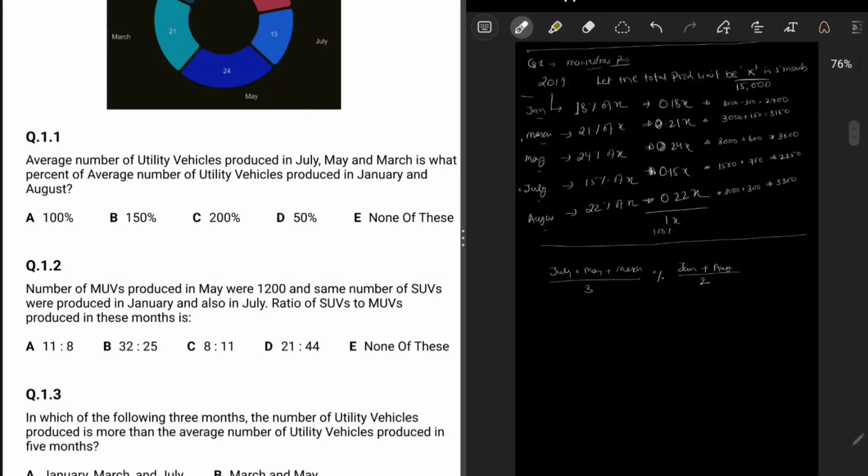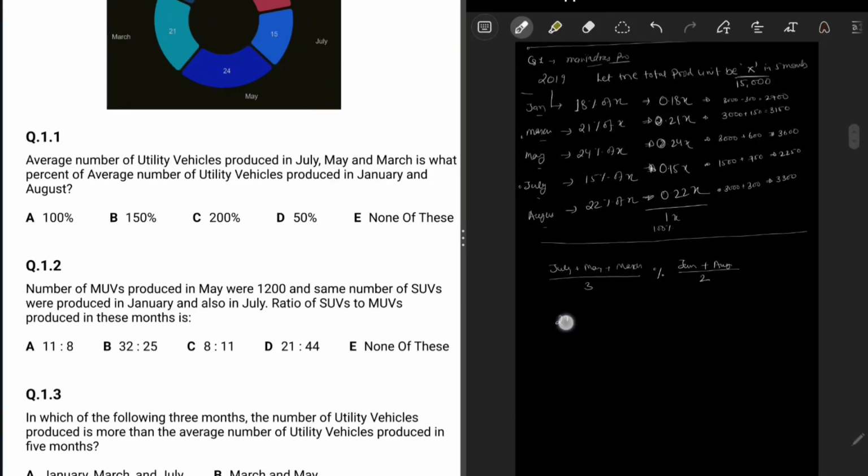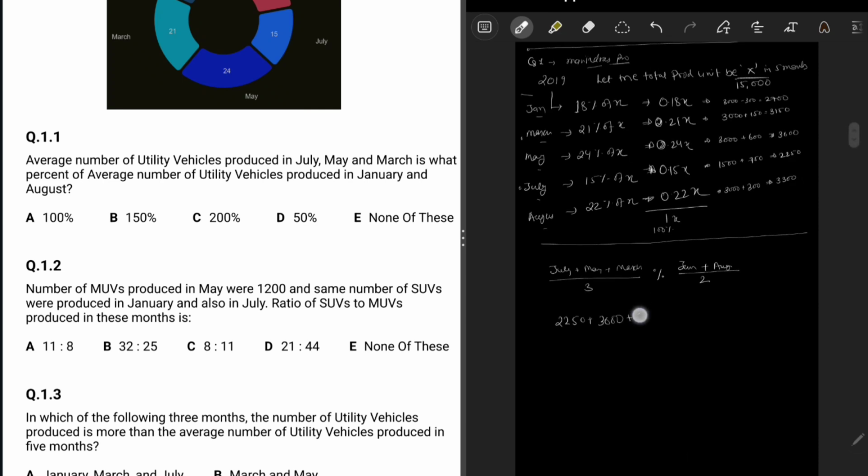So we can quickly check our values. 2250 plus May is 3600 plus March is 3150, divided by 3. When you add this, it is 9000 by 3, hence 3000.